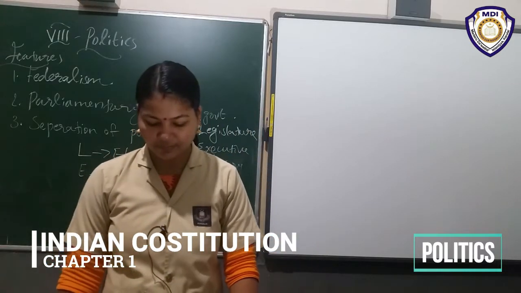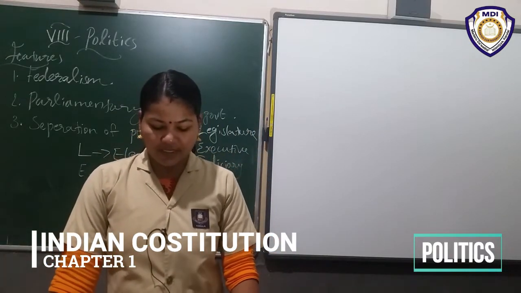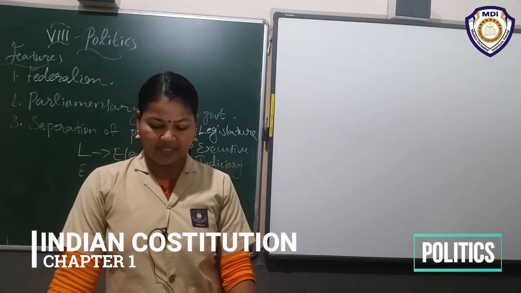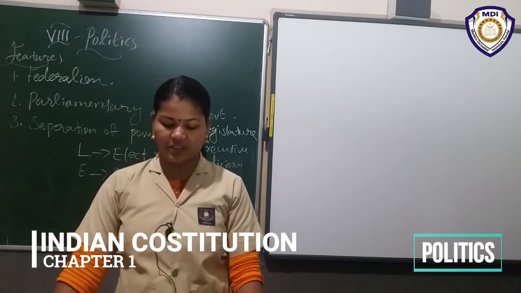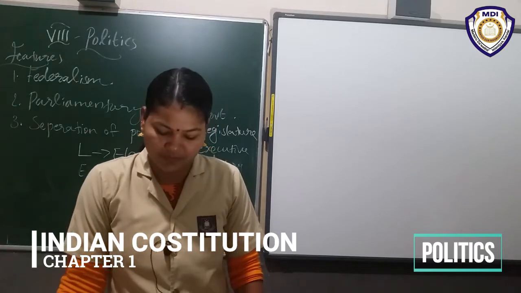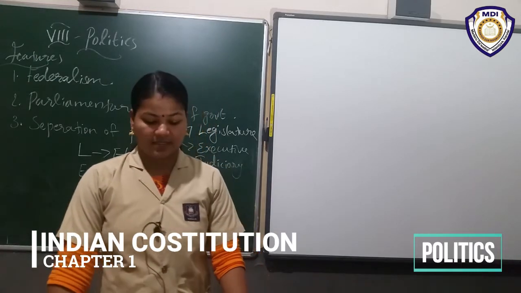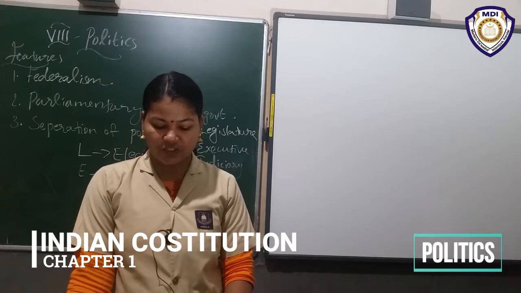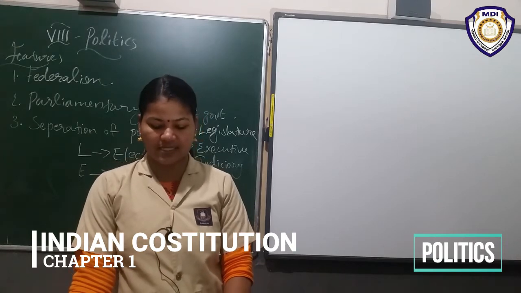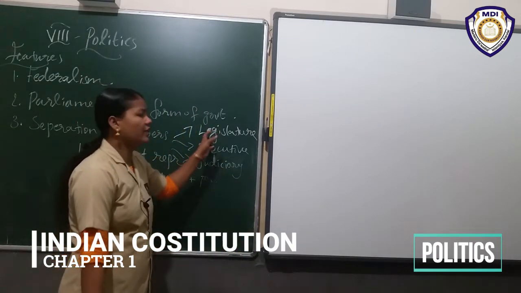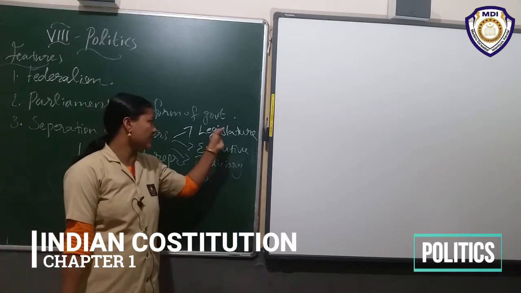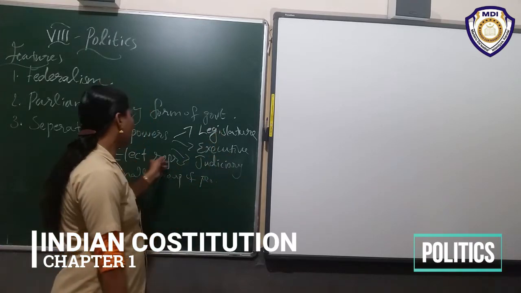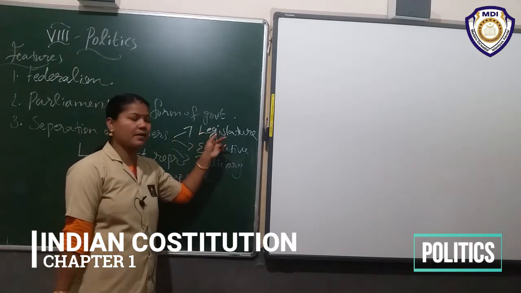Through this, each organ acts as a check on the other organs of the state, and this ensures the balance of power between all three. Different organs have different powers. Legislature includes elected representatives.